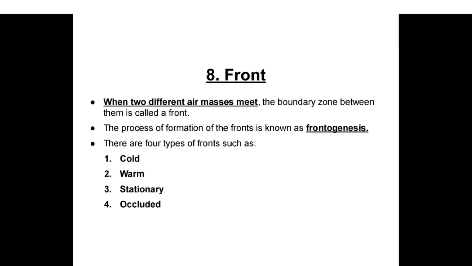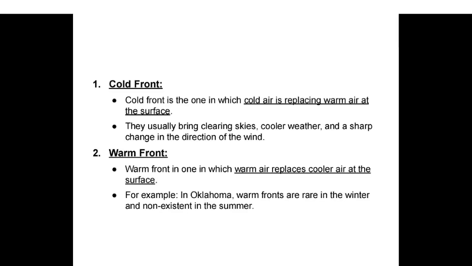Front. When two different air masses meet, the boundary zone between them is called a front. The process of formation of the fronts is known as frontogenesis. There are four types of fronts: cold, warm, stationary, and occluded. Cold front. A cold front is one in which cold air is replacing warm air at the surface. They usually bring clearing skies, cooler weather, and a sharp change in the direction of the wind.